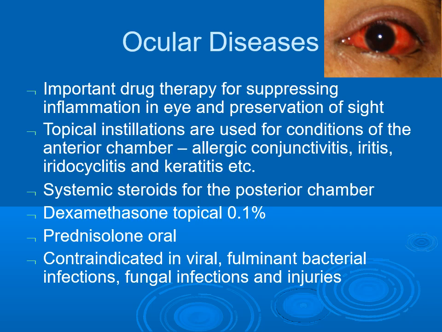Ocular diseases. Steroids are used for suppressing inflammation in the eye and for preservation of sight. Topical instillations are used for conditions of the anterior chamber like allergic conjunctivitis, iritis, iridocyclitis and keratitis. Systemic steroids are used for posterior chamber infections. Examples are dexamethasone topical 0.1%, prednisolone oral. Steroids are contraindicated in viral, fulminating bacterial infections, fungal infections and injuries.